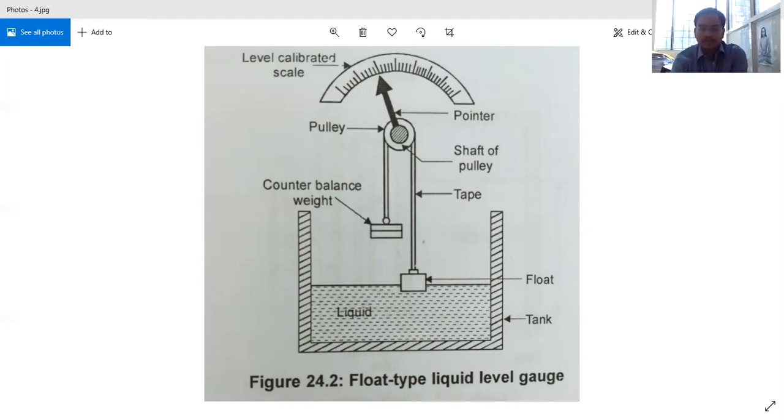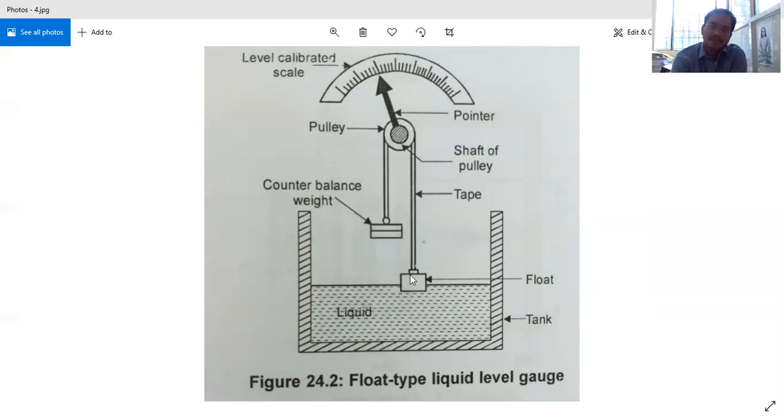So in the float type liquid level gauge, we use a float here. This is the arrangement, and the setup will be like this only for open tanks. When the float is kept freely in this tank, it must be balanced with some counterbalance weight. So it must be balanced with a weight, and we call it a counterbalance weight.